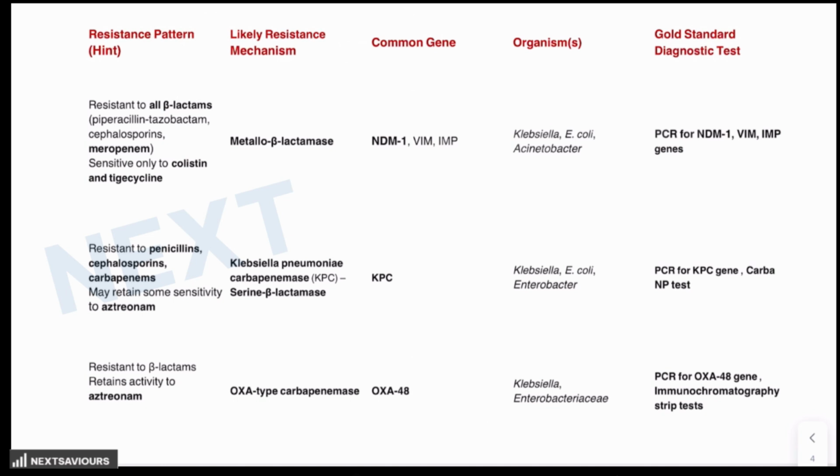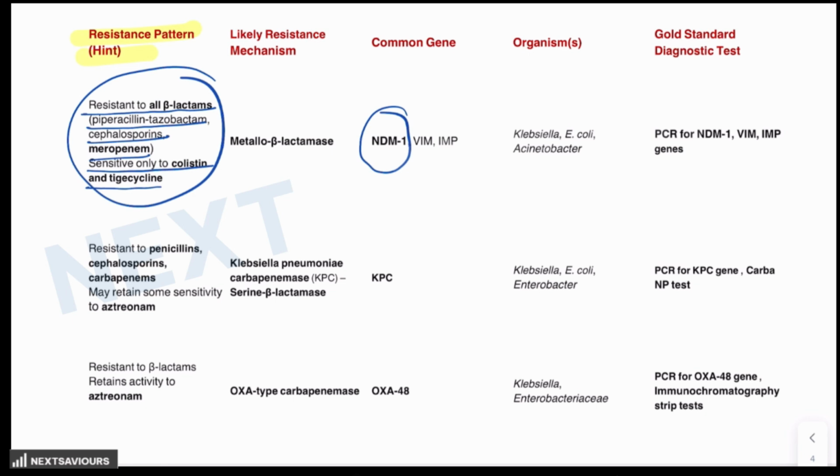So for that, this is the table which is required for you to understand that if a question mentions that the organism is resistant to all beta lactams and is sensitive only to colistin and tigecycline, then in those cases, the possibility is that the examiner is asking about the NDM-1 gene and how it is identified by PCR.